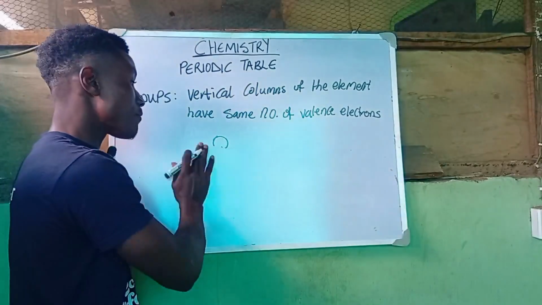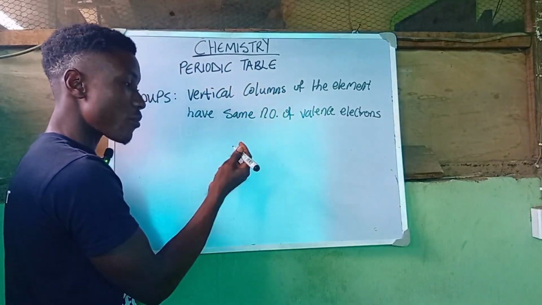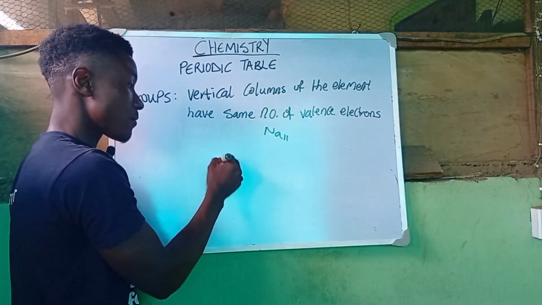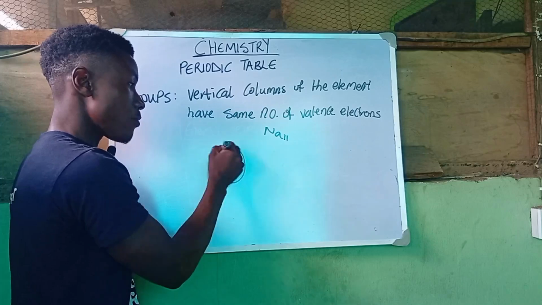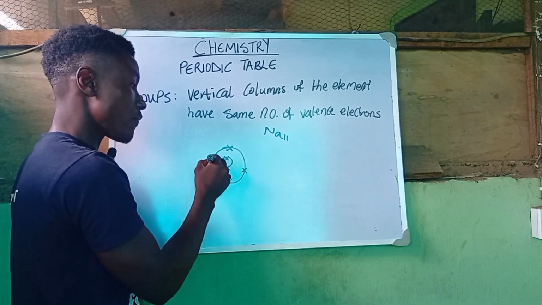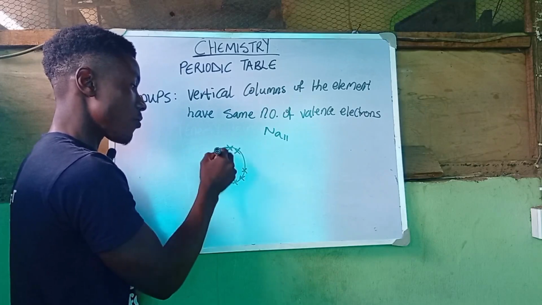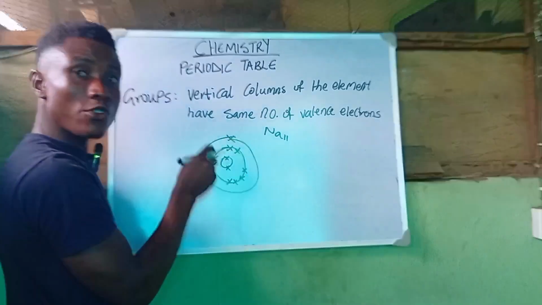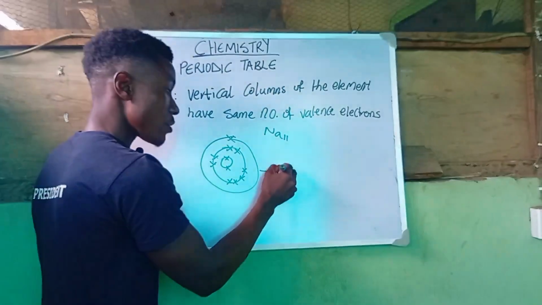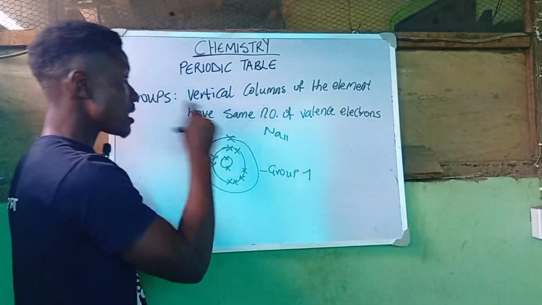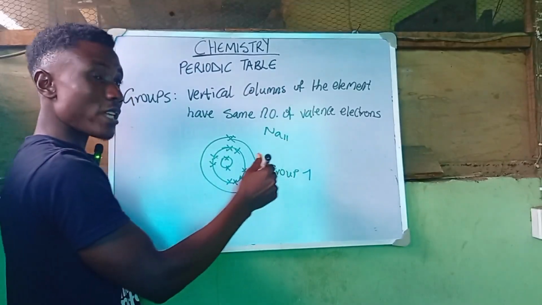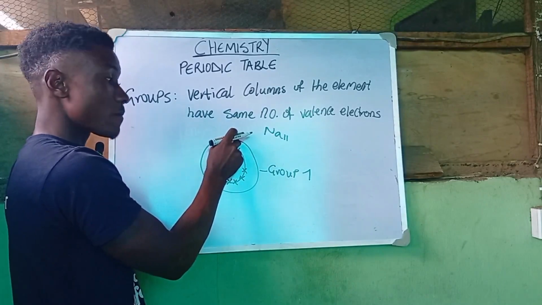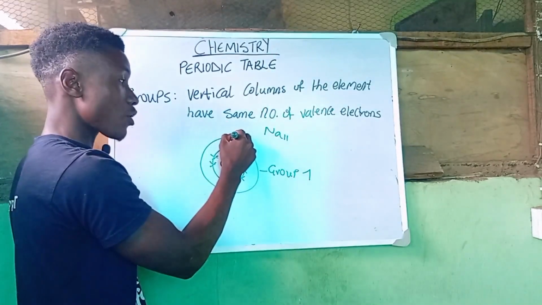But let's use sodium, for example. We have sodium 11. So we have our 2, then 1, 2, 3, 4, 5, 6, 7, 8, so this is 10, and we have our 1, right? That means sodium belongs to group 1. They have the same number of valence electrons. This is the number of valence electrons that sodium has: a valence electron of 1.